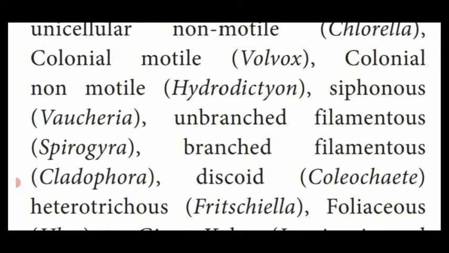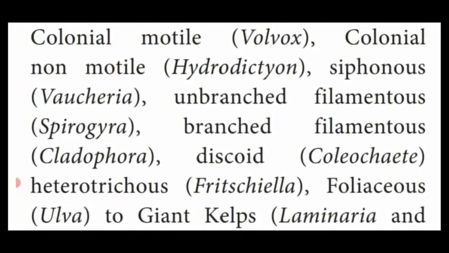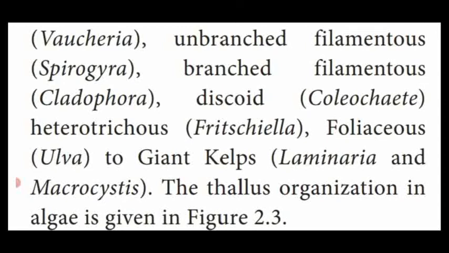Another one, branched filamentous. Some of them look like a filamentous shape with a number of branches. Example, Cladophora. Then discoid. Discoid means looks like a plate. Example, Coleochaete. Then Heterotrichous. Trichome means a small hair-like outgrowth, in two different forms. Hetero means different. That is said to be Heterotrichous. Example, Fritschiella.